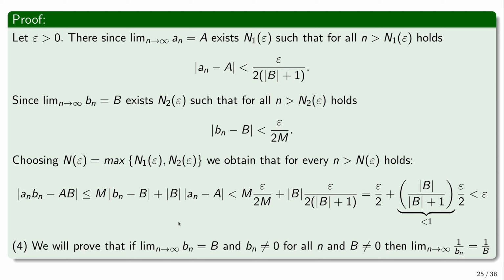Well, because if we have the sequence an times the sequence 1 over bn, and an converges to a, and 1 over bn converges to 1 over b, then by the result that we have proved for the product, this sequence an times 1 over bn is going to converge to the product, which is a times 1 over b, but we'll see it shortly.